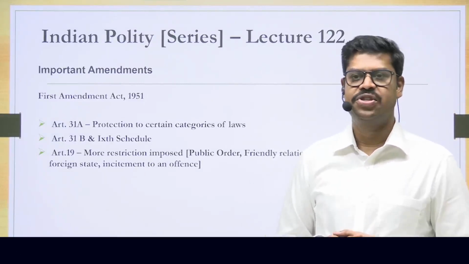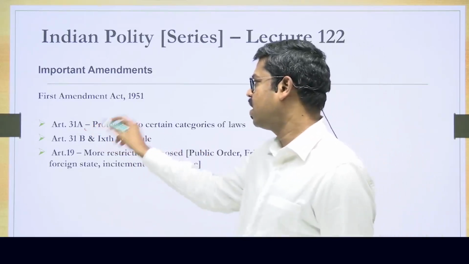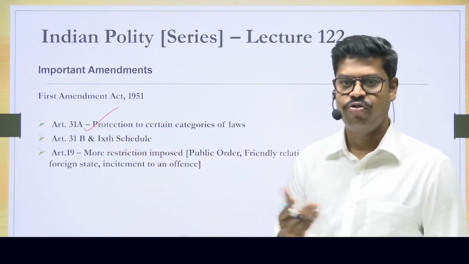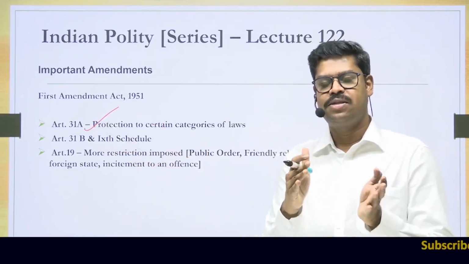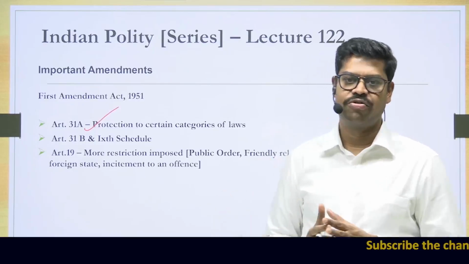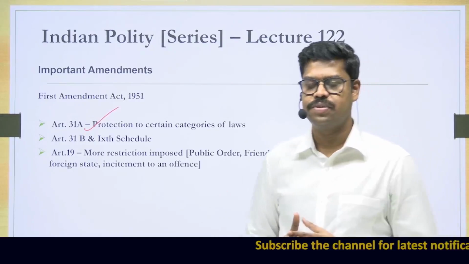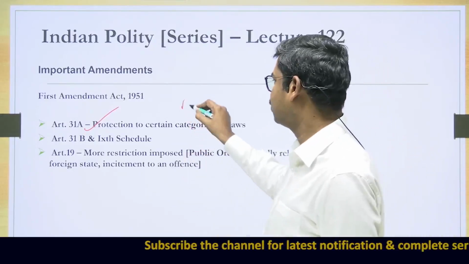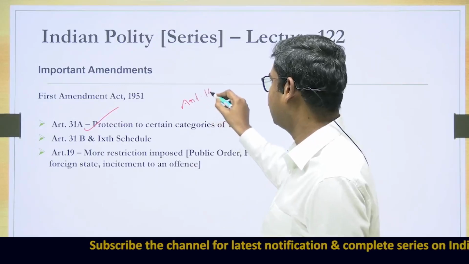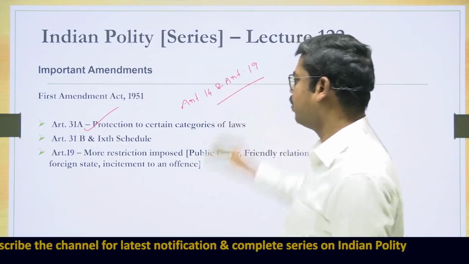What is the major change that was inserted by the first Constitutional Amendment Act? In fact, it inserted Article 31A into the Constitution. Before that, there was no Article 31A. Article 31A provides protection to certain categories of laws, especially the laws which are aimed at bringing agrarian reforms. Those laws cannot be challenged on the grounds of violation of Article 14 and Article 19 of the fundamental rights. This is the provision of Article 31A.